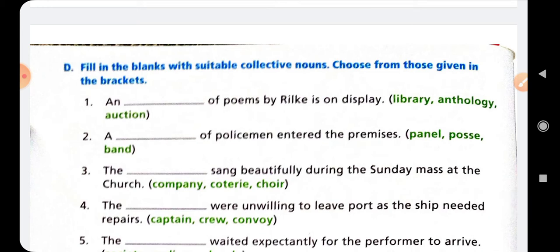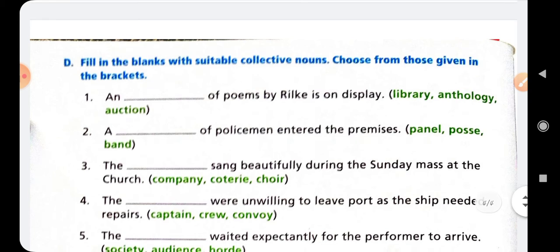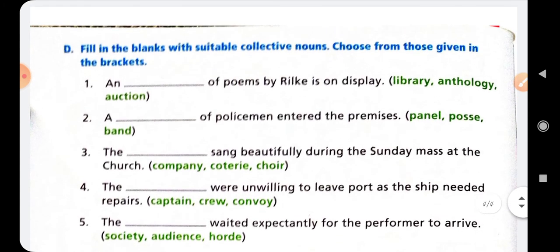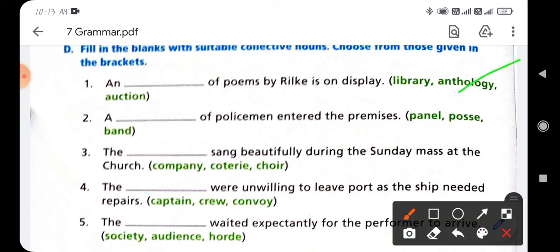You can see here there are two or more words in the brackets, colored green, and you have to select one word and fill in the blank. So in the first blank you have to tick anthology. It will be: an anthology of poems by Rilke is on display.